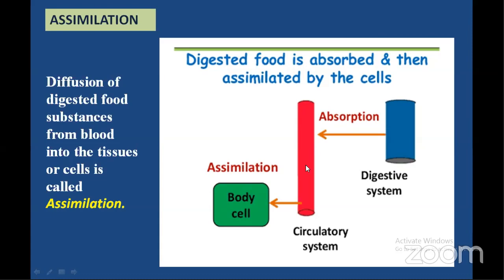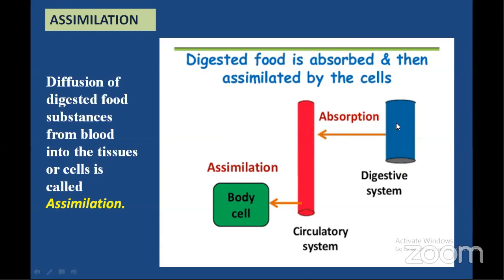Now, this blood is carrying all the digested substances which are absorbed into the blood. What is the destiny or fate of these substances? Of course, the destiny of the digested substances is each and every cell of the body. The blood is transporting all the substances to each and every cell of the tissue, and the diffusion of substances from the blood into the tissues is called assimilation.